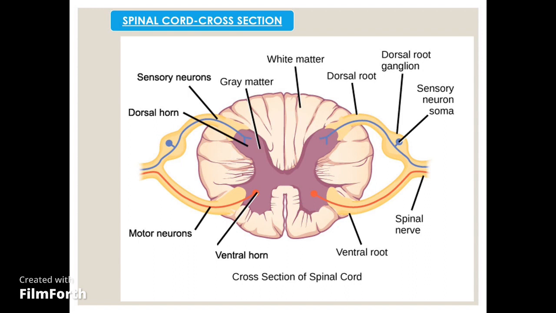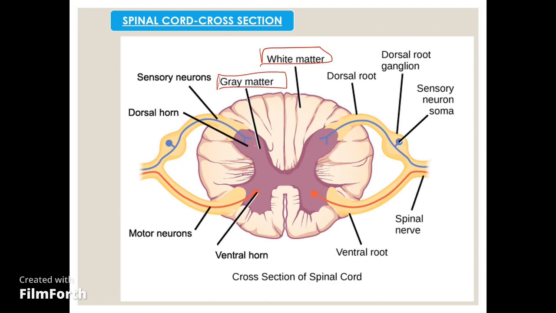If we see the cross section of the spinal cord, we have white matter outside and H-shaped gray matter inside the spinal cord. There is a difference between white and gray matter: the white matter is white in color because it contains myelinated nerve fibers. It contains both myelinated and non-myelinated nerve fibers, but due to the presence of the myelin sheath, it appears white in color. Whereas the gray matter consists of the nuclei. It consists of the cell bodies.